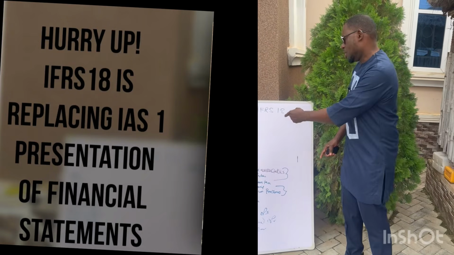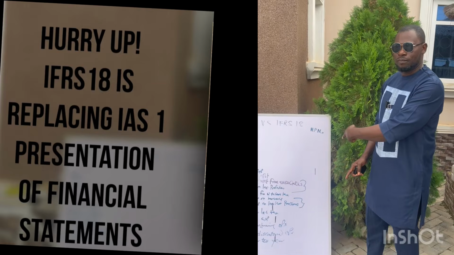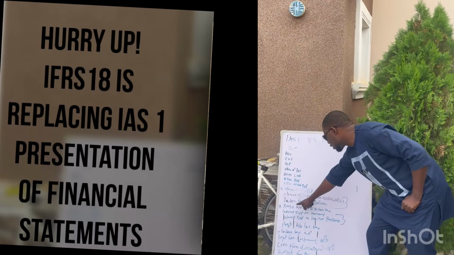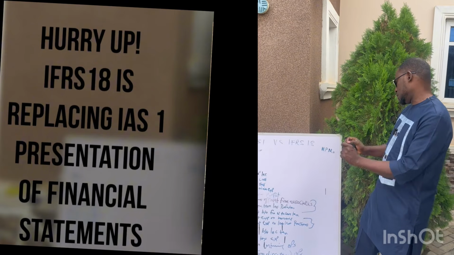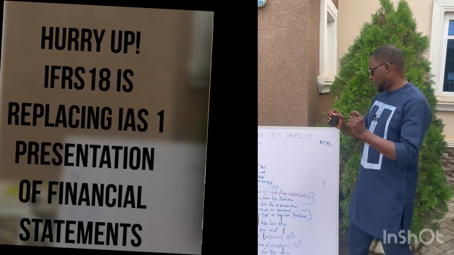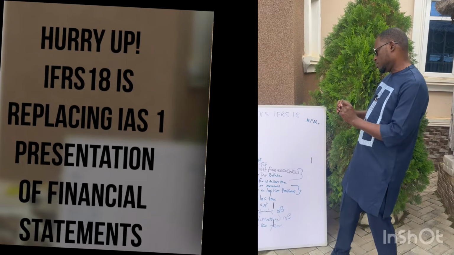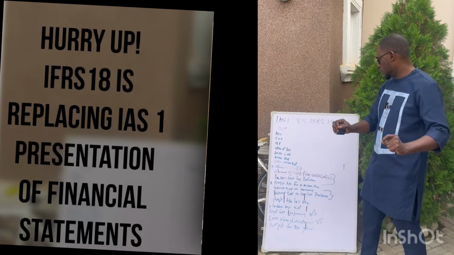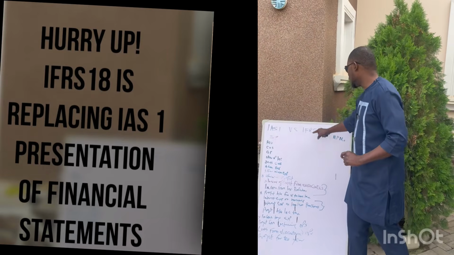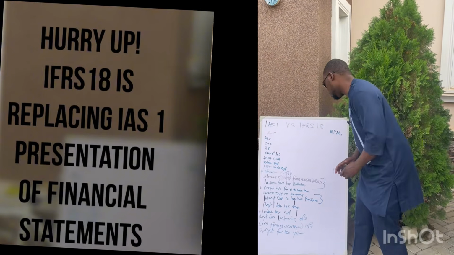Now, this was not there in IAS 1. But now it is very important that you show the profit before financing and income tax. It has to be shown. That is the requirement of IFRS 18.